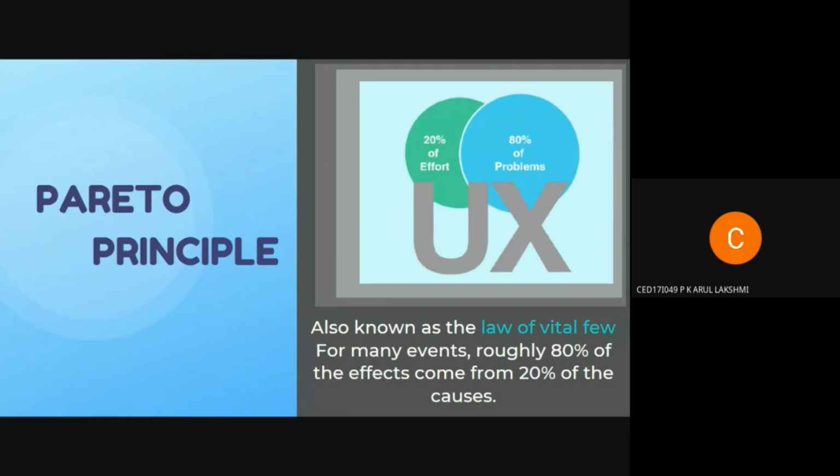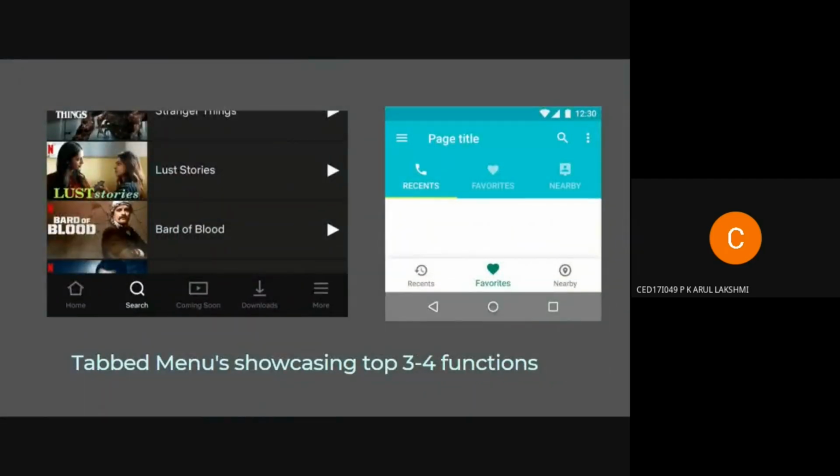So if this is the case, then why do we have to spend our time on everything? This is what Pareto's principle teaches us. It tells us to prioritize what problems or issues we need to solve, according to necessity. Like we choose the usability issues that are affecting most or a significant amount of people, and then we try to resolve them. In that way, we can be very efficient. We can come up with efficient design, because we are spending our resources on it, right? So this way it will save time, resources, energy, and everything. So let us look at some examples.